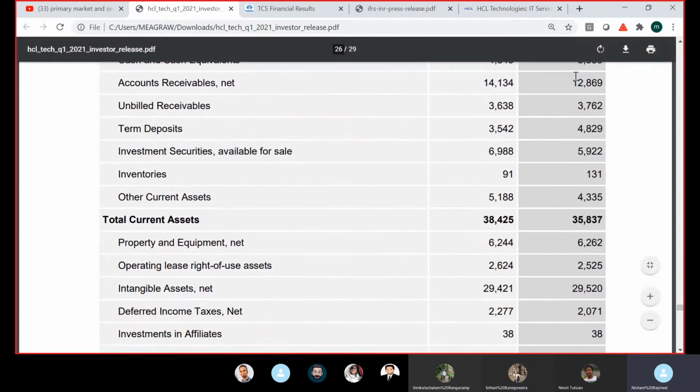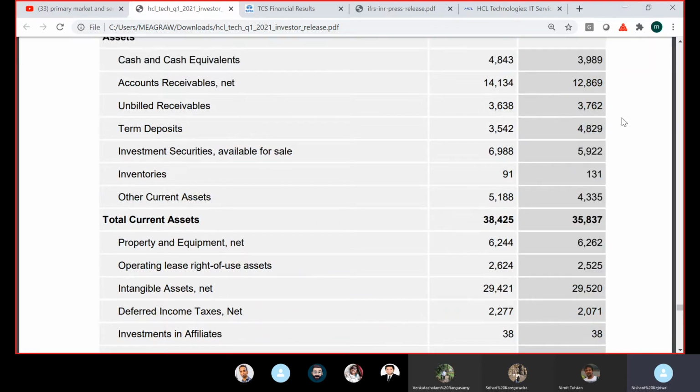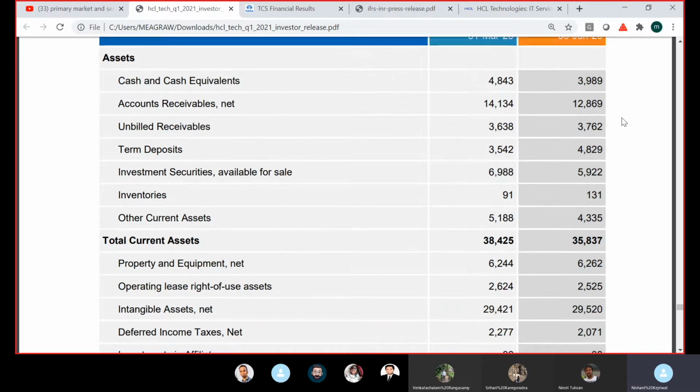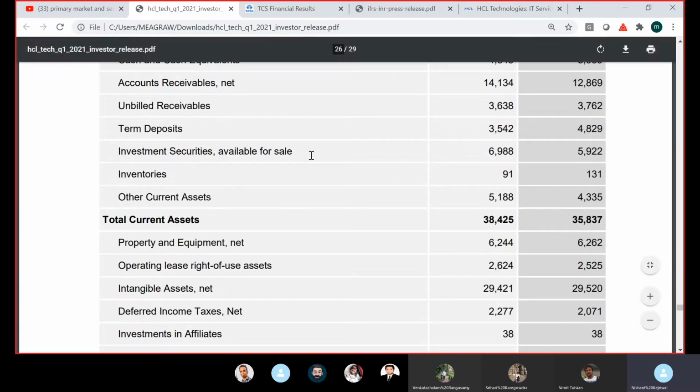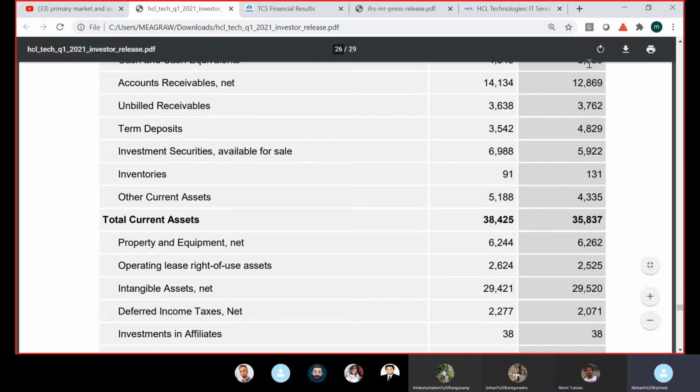So they have around 4,000 crores as cash. And then they have term deposits. Term deposit is nothing but fixed deposits and all which they have kept with banks. So that is another 5,000 crores, so that is 9,000 crores. Then they have securities available for sale. So basically they have bought some other company's shares or bonds or NCDs or whatever. That is another 6,000 crores. So 6 plus 5 plus 4, 15,000 crores is just lying there.